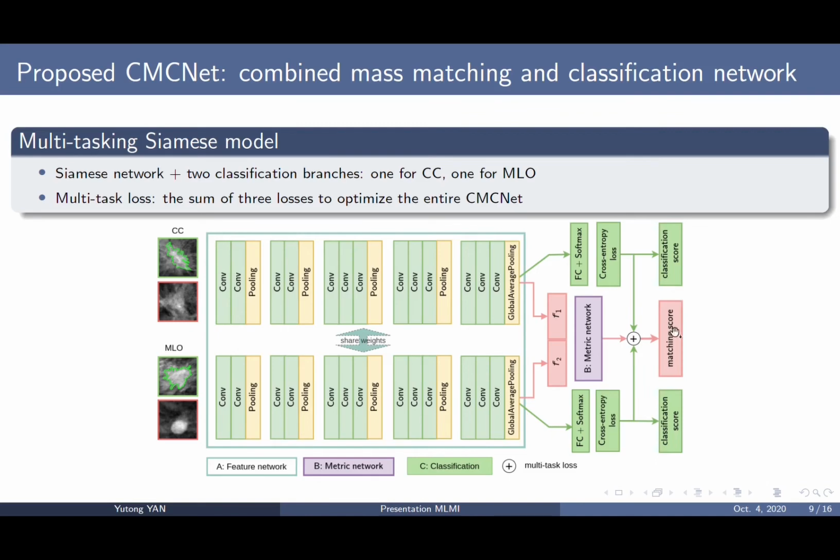Multitasking learning has many advantages, such as reducing processing time and computing resources, as well as improving robustness by extracting generic features. The network parameters are updated through the optimization of a combined loss function. The designed loss is the sum of three losses. In this way, we can not only process the correspondence and classification of masses at the same time, but also improve the performance of each of these two tasks.